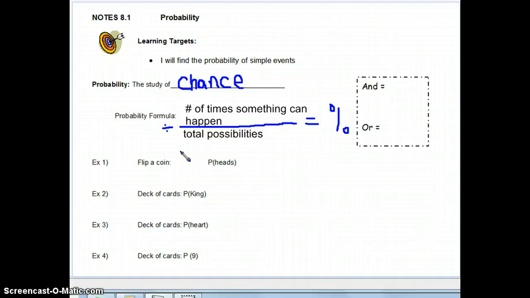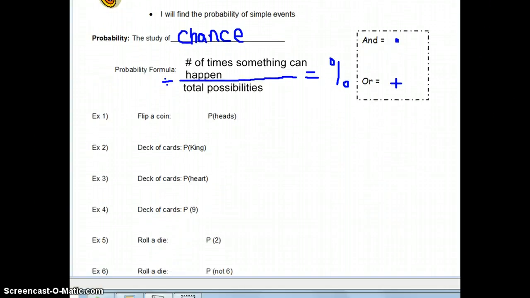Right? So some key words when you're dealing with probability: whenever you see the word and, I want this to happen and I want this to happen, you're going to multiply those probabilities together. Okay, so that's just a key word to look for. When you want this or this to happen, you're going to add. Okay, so those are just things to keep in mind.